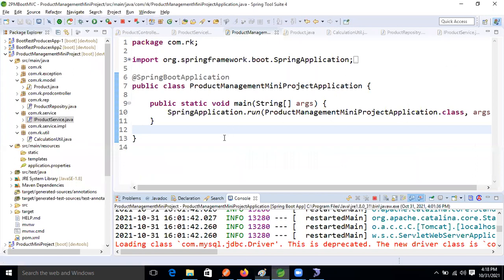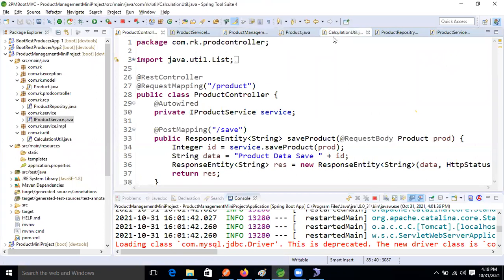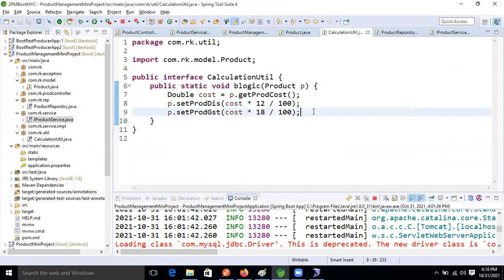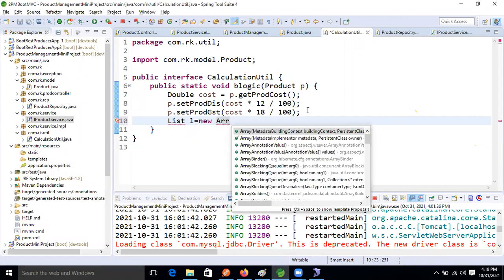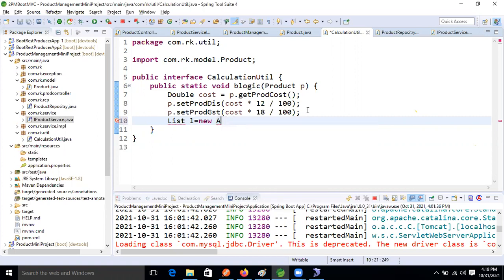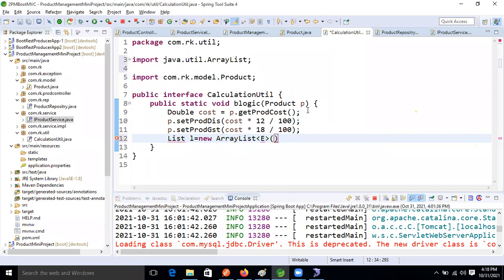Give the response, Ravi, everyone. Yes, Ravi, don't worry, I'm showing it just here. In this method itself, I'm taking a List, List L equal to new ArrayList, without a generic type. Okay, Control Shift O, fine now, guys.